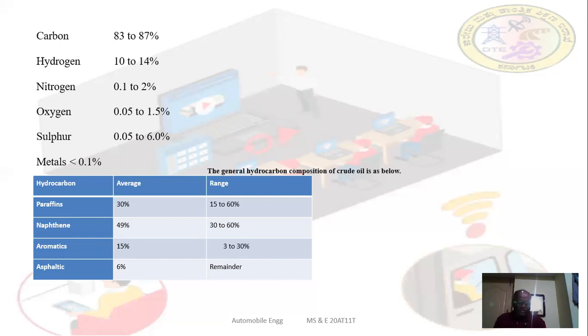Now, the hydrocarbon composition in crude oil is as below. Paraffins are 15 to 60% of the total constituents of the fuel. Naphthene is 49%, aromatic is 15%, and asphaltic is 6%. Some other constituents are also there. This is how the petroleum product is made out of the different constituents of the fuels.